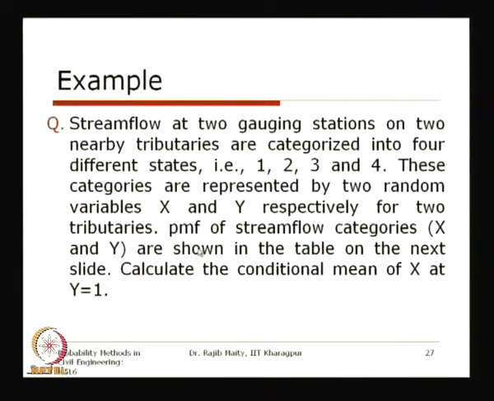The joint PMF of the stream flow categories x and y is shown in the table on the next slide. Calculate the conditional mean of x given that y equals 1.